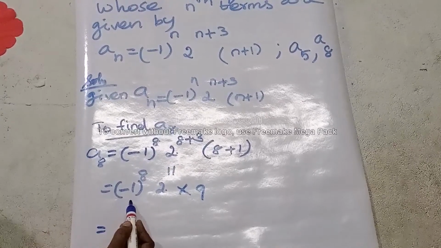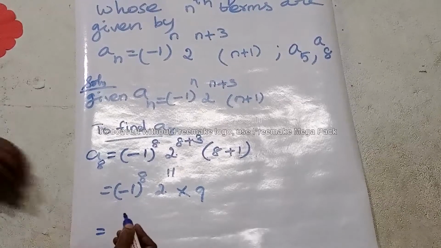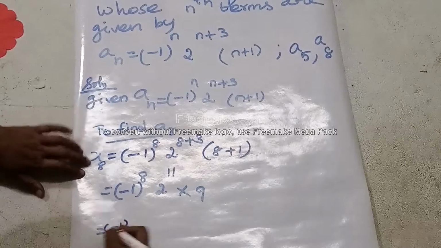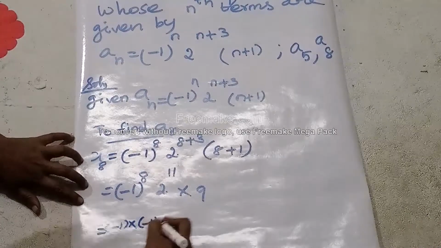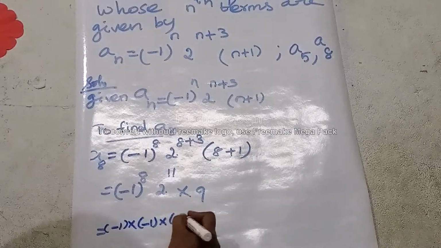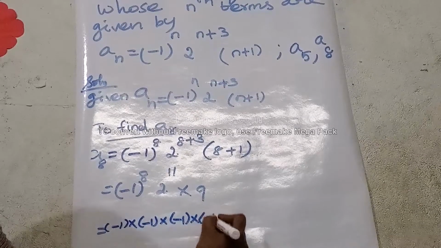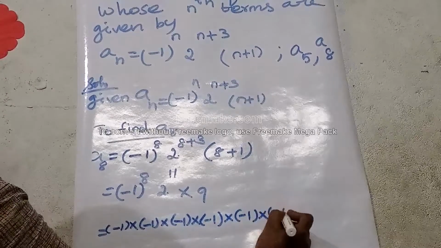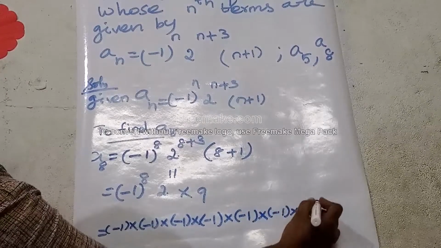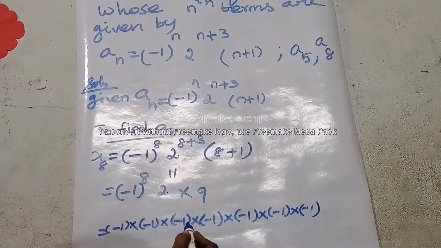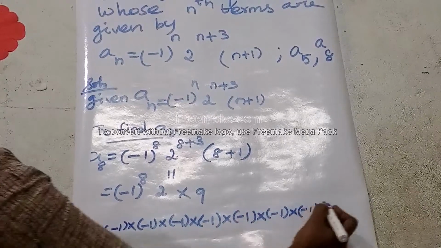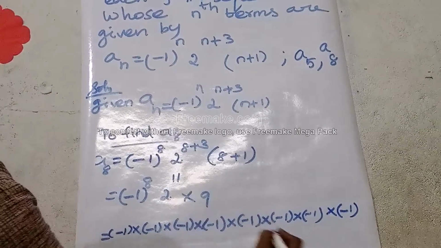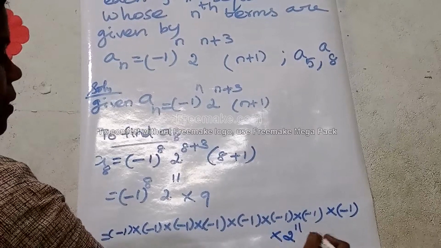Minus 1 we have to multiply 8 times: minus 1 into minus 1 into minus 1, and so on, 8 times. The remaining terms are 2 power 11 into 9.